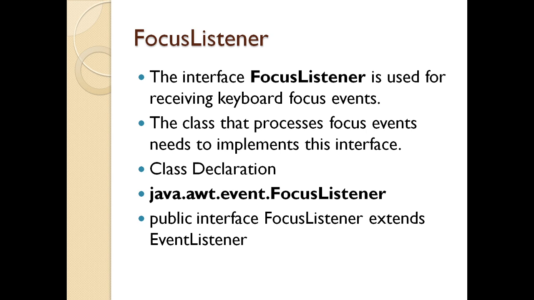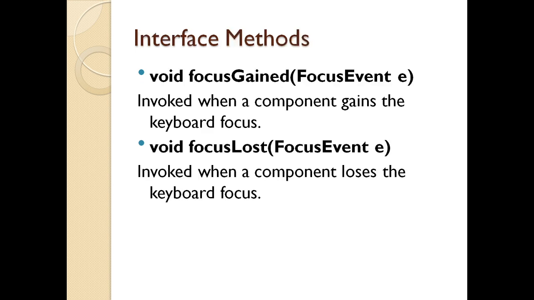Now when do I use this method? Let's say you have a text area or a text box. When you want the user to put in the name in the text box, the cursor has to blink in the text box. In that case, I need to apply the listener, that is focus gained, on that particular text box. So for that I have the method void focusGained. This method is invoked when the component gains the keyboard focus, so now the user can put in his name. Once you are done with the name, you want to remove the focus from it. You have a method called void focusLost, again passing the attribute FocusEvent with the object e, and the method is invoked when the component loses the keyboard focus.